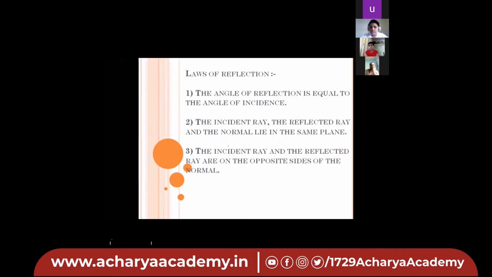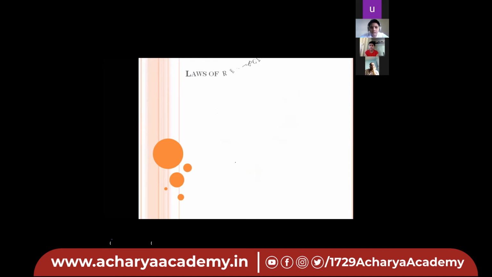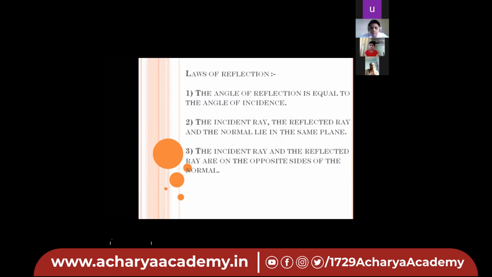The next law is the incident ray and the reflected ray are on the opposite sides of the normal. Yes, it is clearly seen in this figure that the incident ray and the reflected ray are on the opposite sides of the normal. Yes, no? Okay. So now we have cleared all the 3 laws of reflection. So can we move towards the next point?